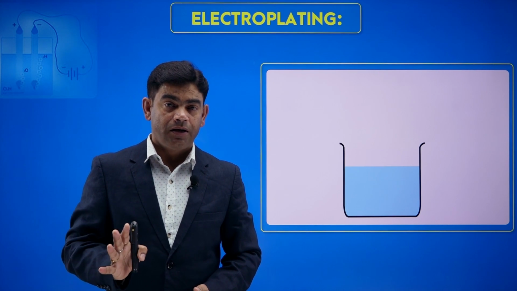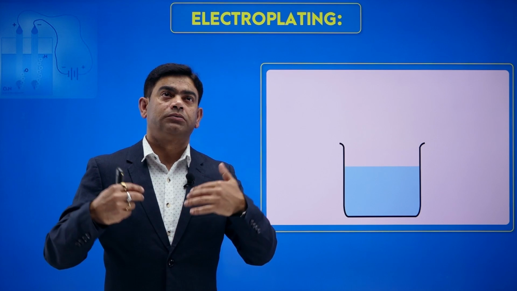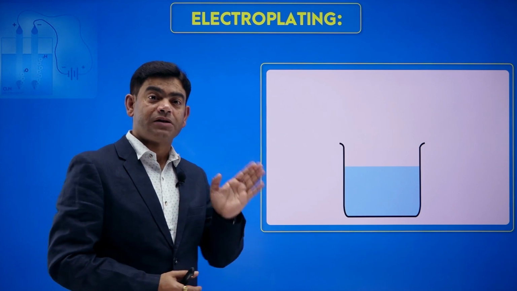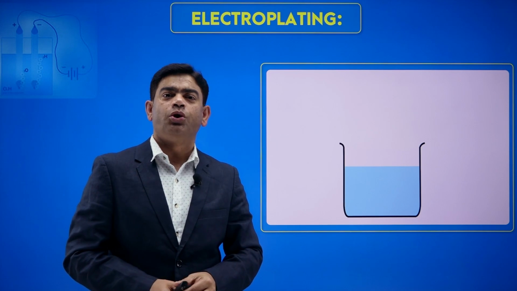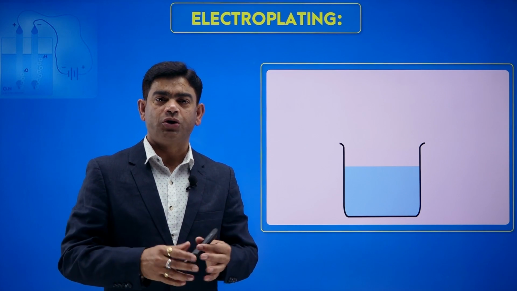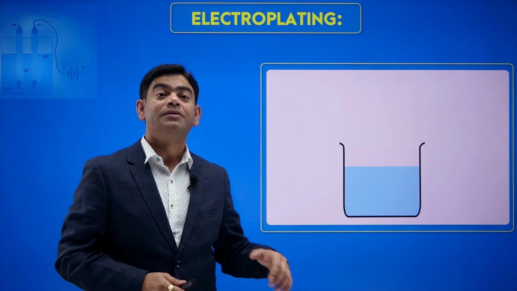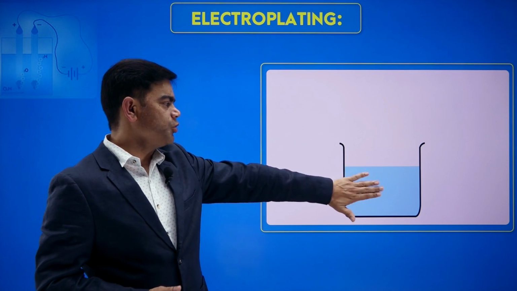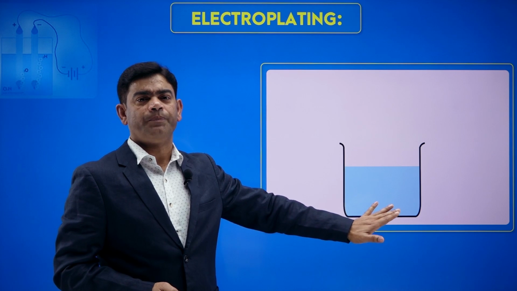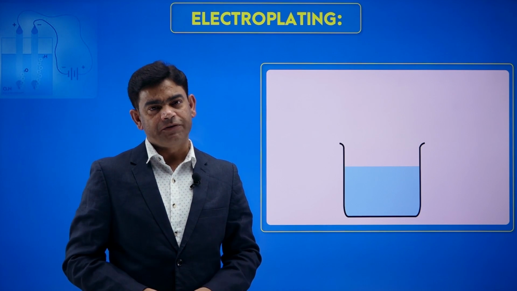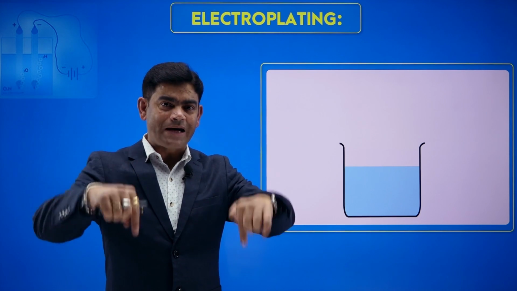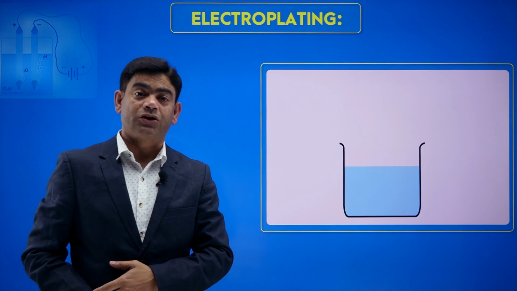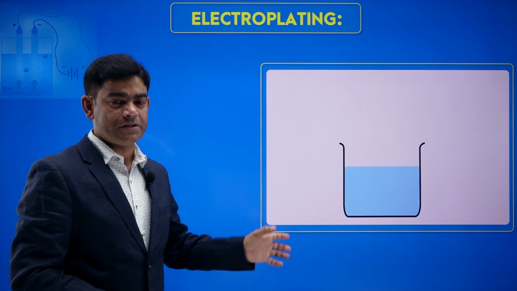Remember this thing. Suppose I want to do a coating of silver, then my anode is going to be silver, my cathode is going to be that object, whatever has to be coated, and the solution has to be a silver salt, and then we do this. Once you keep the solution, it is an electrolytic solution, so it will have positive and negative charges in it, and the moment you pass current, all the positive charges will be attracted towards the cathode. Let's have a look over here what happens.